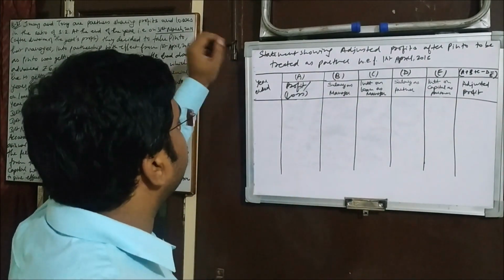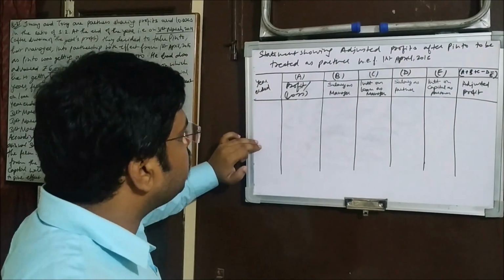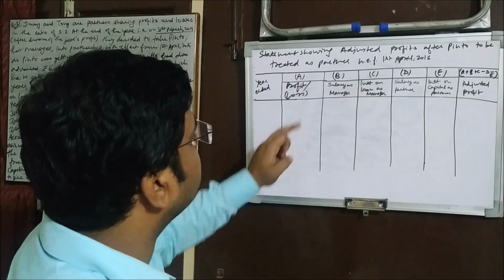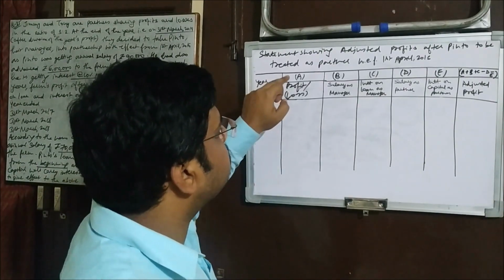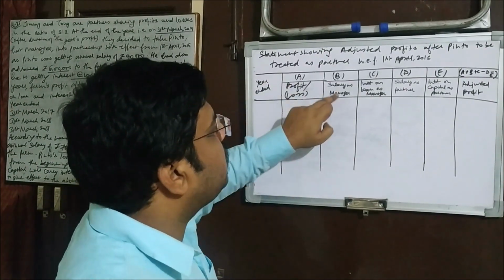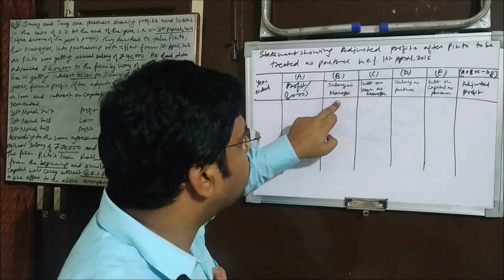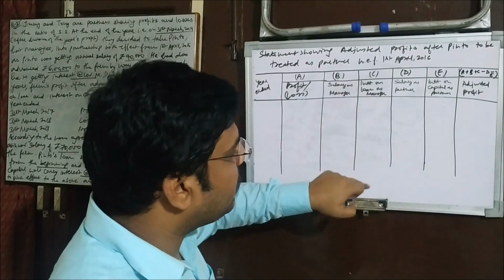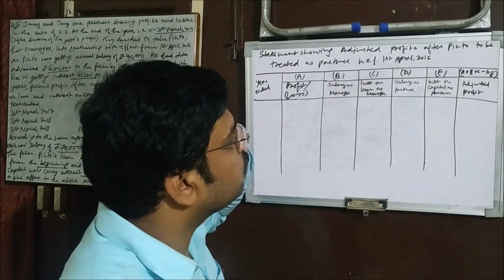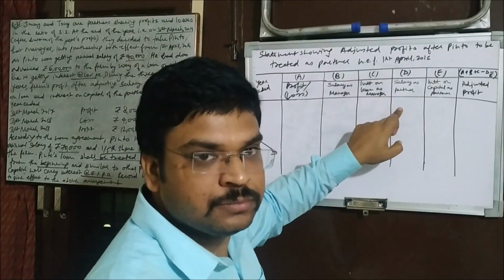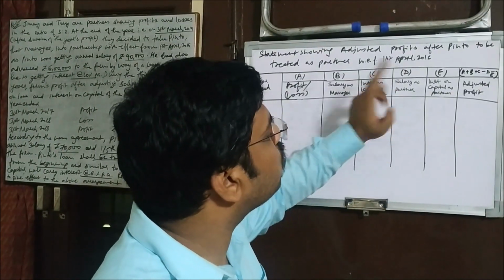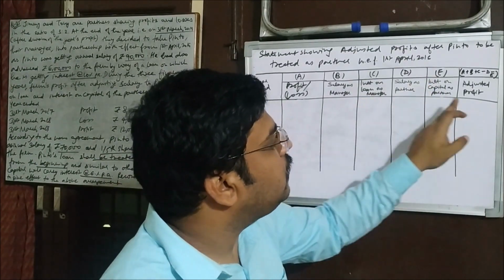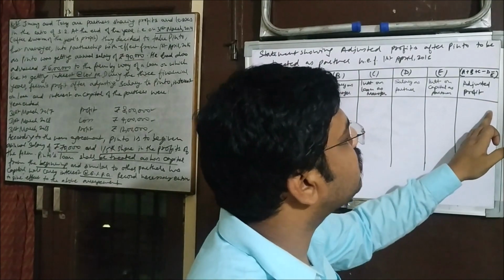Let's understand it. Here we mention the year ended. Profit and loss is always written in brackets in accountancy, that's why I have put the bracket over there. This is column A. Salary as manager, he must be getting in 3 of the years, so I have named it column B. Interest on loan as manager, he'll be getting in 3 financial years, so this is column C. Salary as partner payable to him is column D. Interest on capital as partner payable to him is column E. And in the last column we will be calculating adjusted profit.